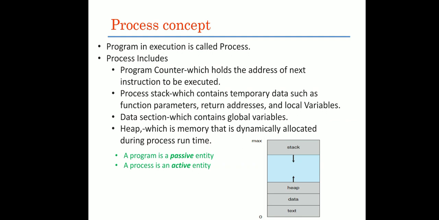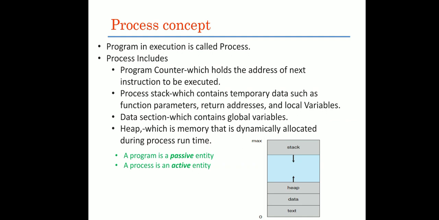A program is nothing but a set of instructions that performs a specific task. When I store any program on disk, it is simply a program or a file. When I bring that program into the processor, when it starts executing, that program becomes a process.